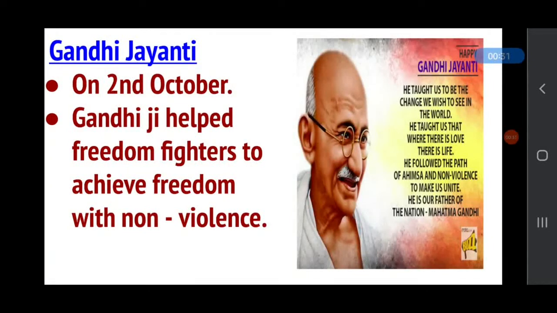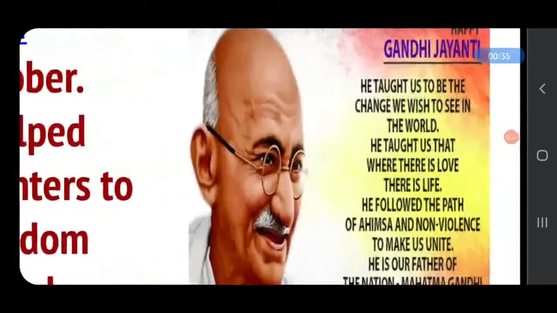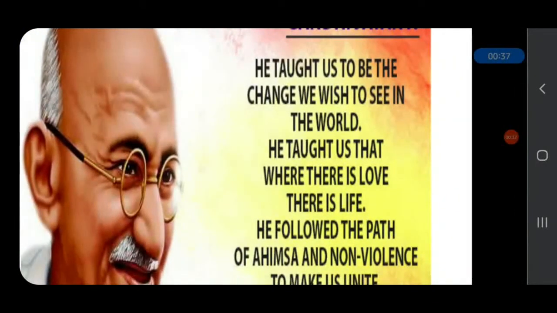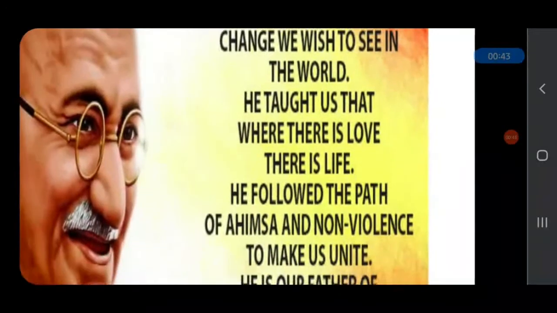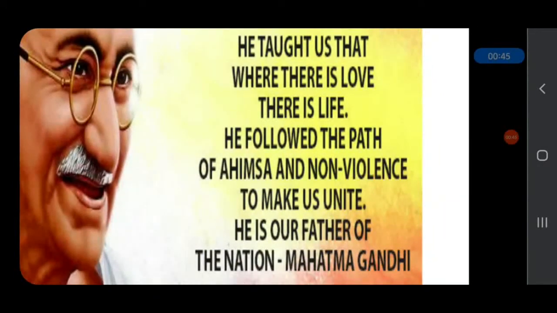Non-violence means without hurting or fighting with anyone. In this picture, he taught us to be the change we wish to see in the world. He taught us that where there is love, there is life. He followed the path of ahimsa and non-violence to unite us. He is our father of the nation.